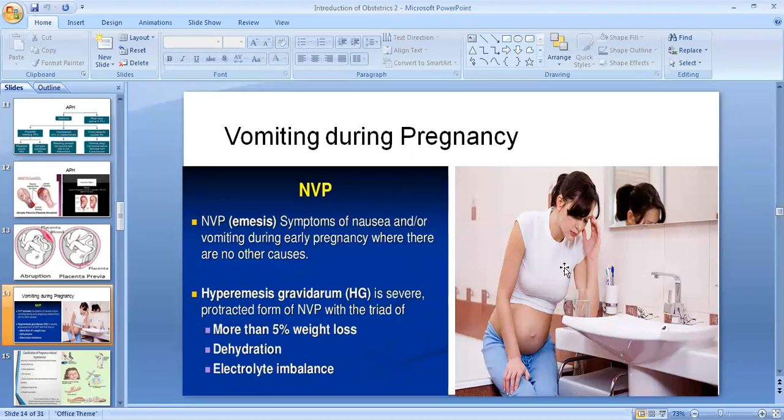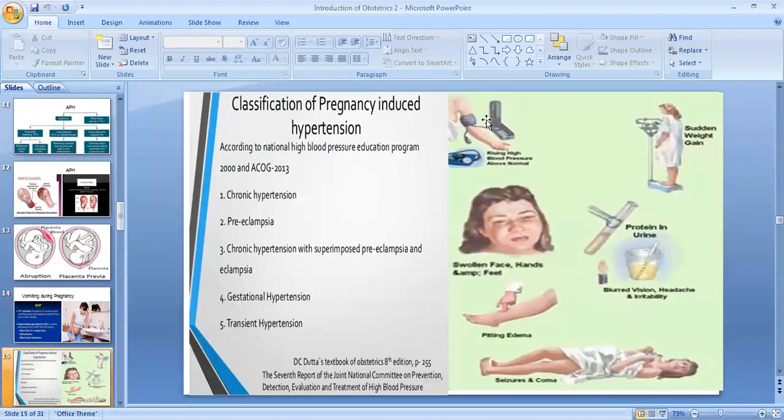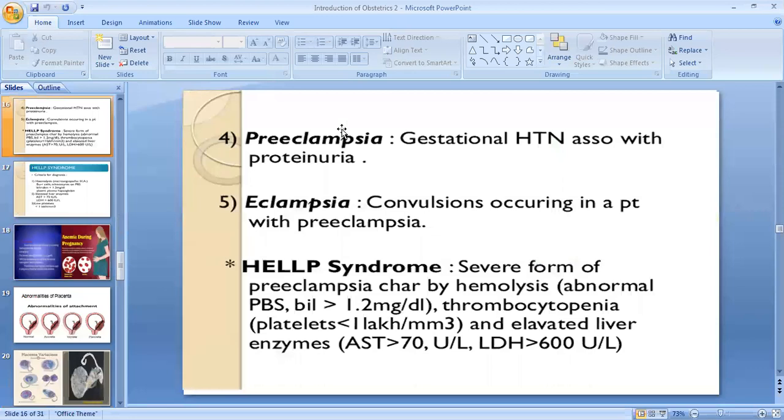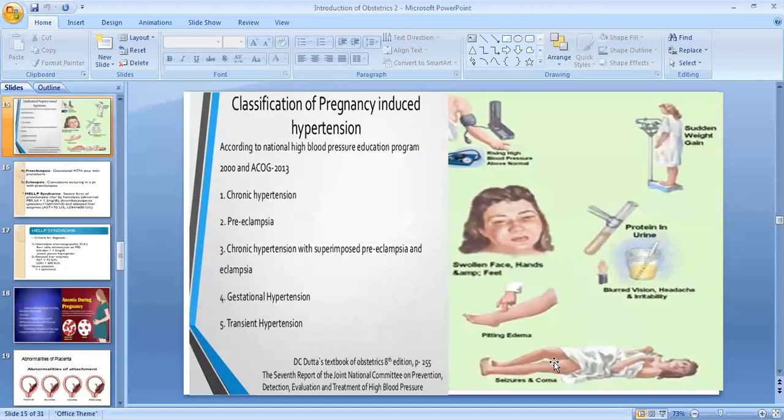Then during the pregnancy, if there is an increase in BP, see in this diagram, the BP is increased, her weight is increased, there will be swelling on the face, and the female may have edema on the legs. In the last there are convulsions. If that situation is there, then it is called pregnancy-induced hypertension. There may be convulsions. What is convulsion? Fits which are coming.